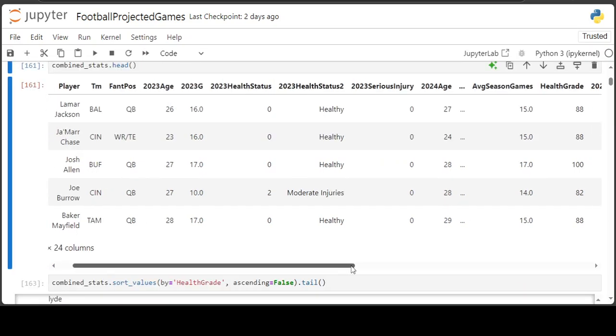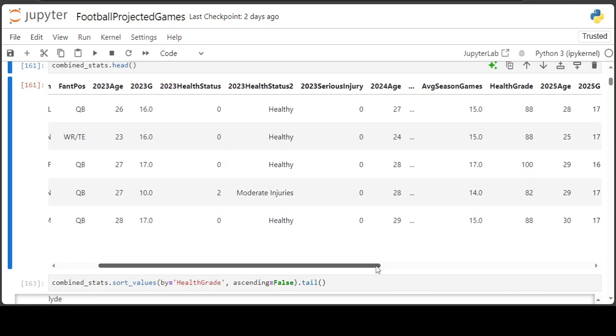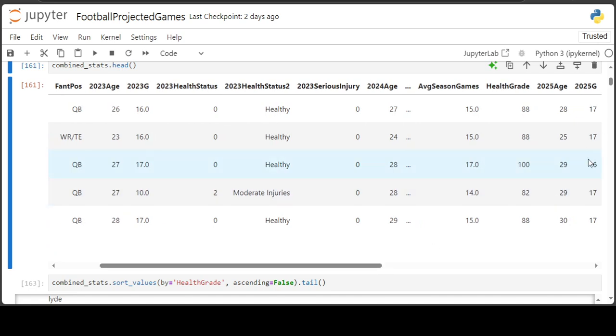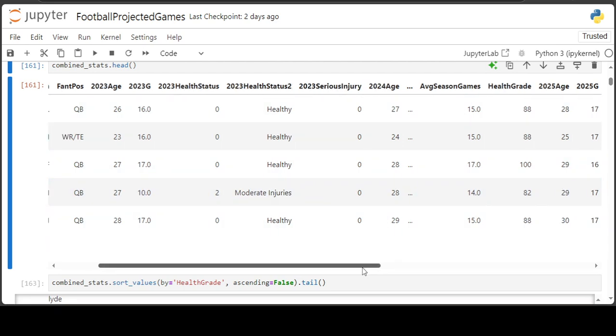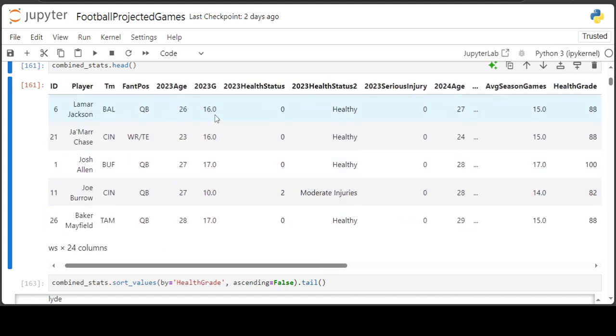And then there's the 2025 age and 2025 games. That's just the predicted number of games the players are predicted to play. The source of the 2025 games and the average season games came from CBS Fantasy Sports, their stats. And for the 2023 games and 2024 games, that came from FantasyPros, their website on fantasy football.